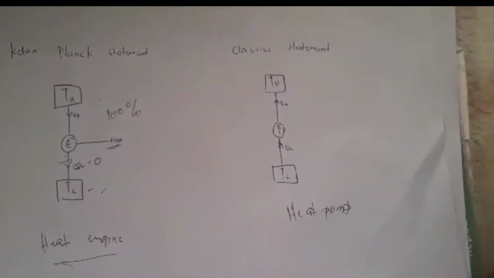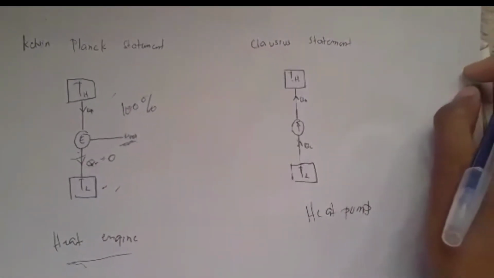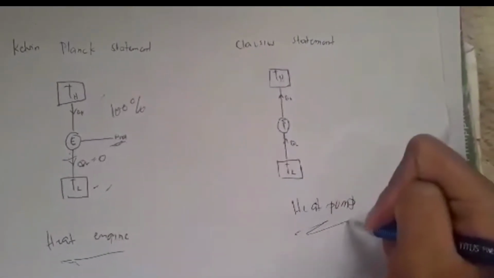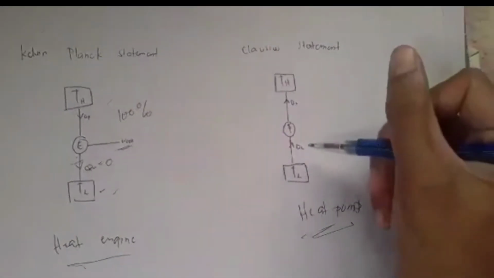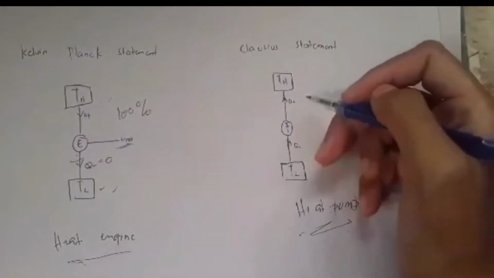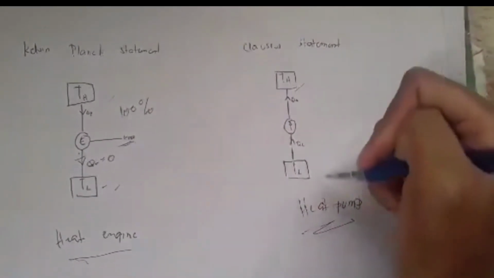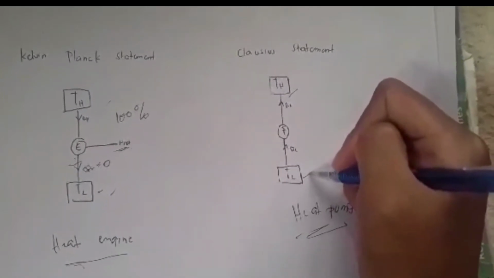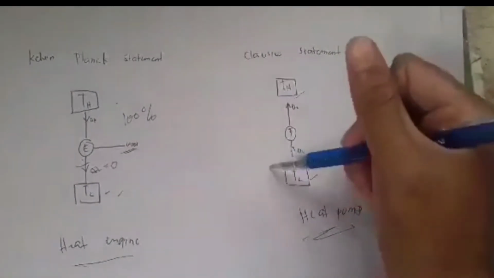Clausius statement. This statement deals with the heat pump or energy-consuming devices. Again, it says that there cannot be any device working between two temperature limits that can spontaneously or automatically deliver heat from low temperature to high temperature.